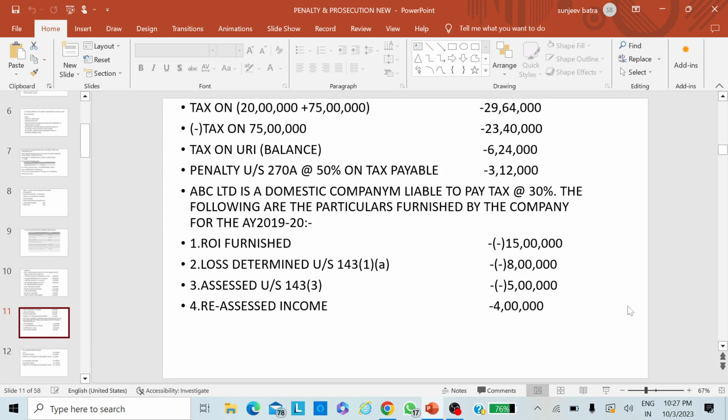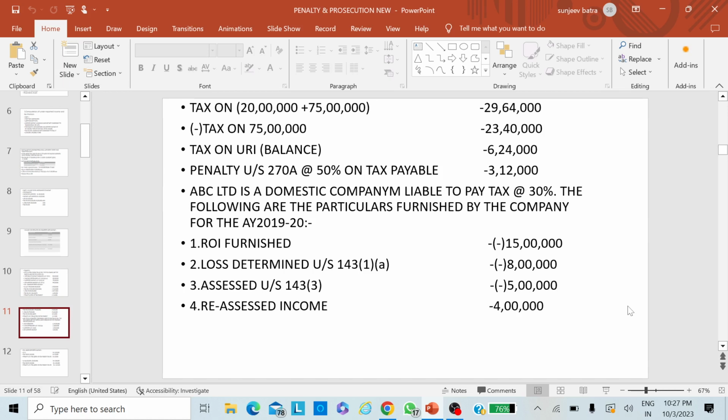That amount, whatever amount comes after aggregating these two incomes, on that amount tax shall be calculated, and after that the tax determined under section 143(1)(a) or the tax determined under section 143(3), that tax on that amount shall be reduced from that amount, and the balance shall be the underreporting of income. This procedure has been defined under subsection 10 of this section.